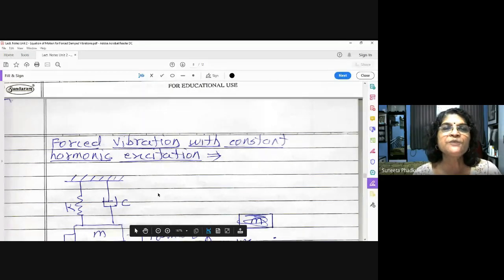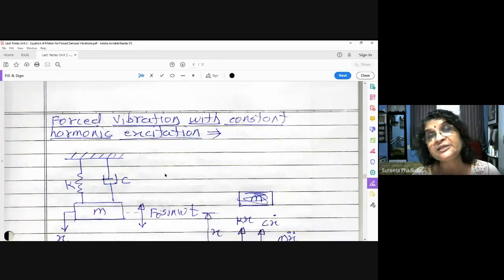Because of this unbalance, vibrations are created in the system, and that is termed forced vibration. Remember, in free vibration there is no internal force also. Free vibrations are created only because of the elasticity of the system and because of the mass. But in forced vibration, the extra vibrations will be due to an external force. If it is internal, it is only because of the unbalanced force. Understood?